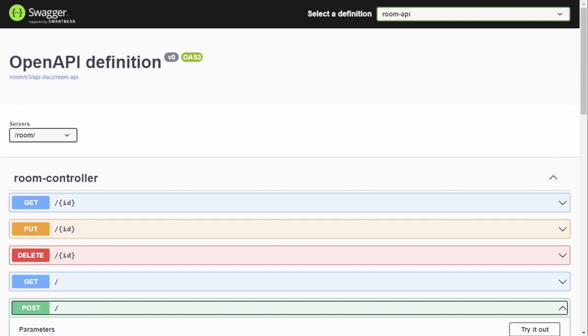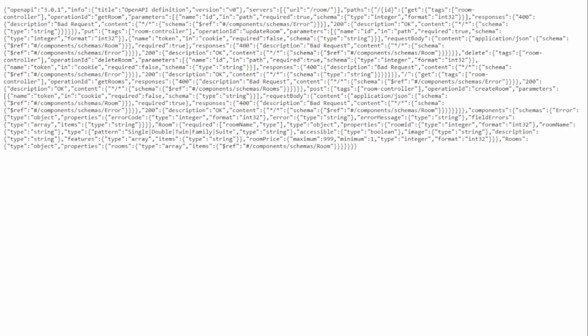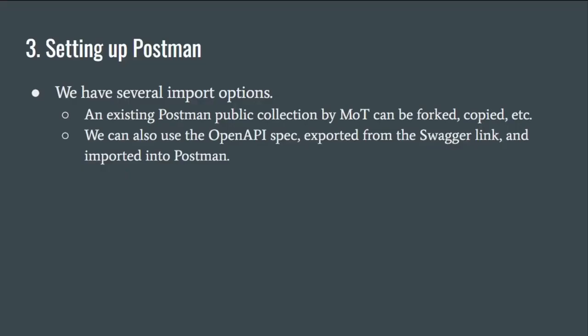I just wanted to show you that if you click on this link right here under Open API Definition, you actually get this nice little bit of JSON, and you can import that into Postman as well if there, say, was not a collection. And that's very helpful just out in the wild in case you come across an API that you're trying to learn more about. Just getting that first import can give you a nice leg up.